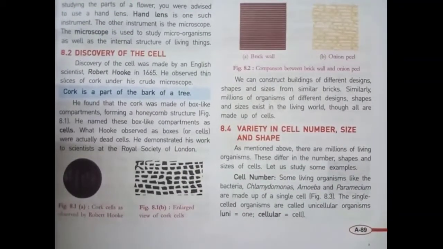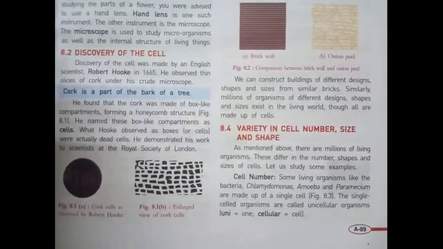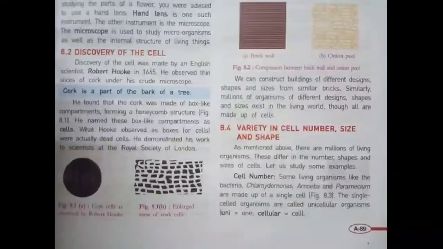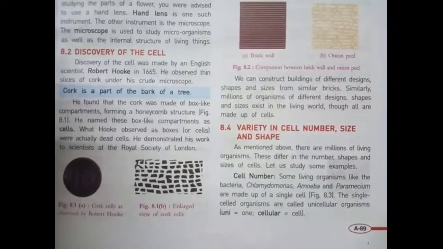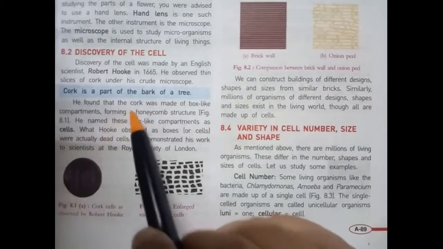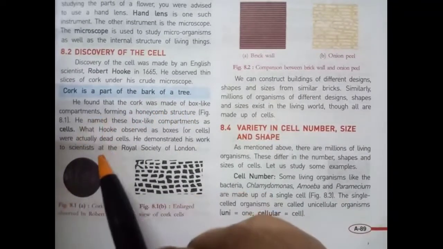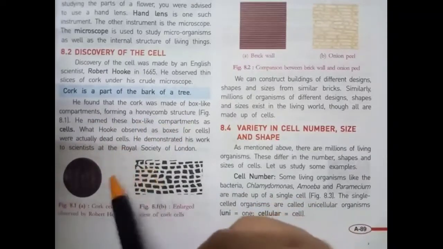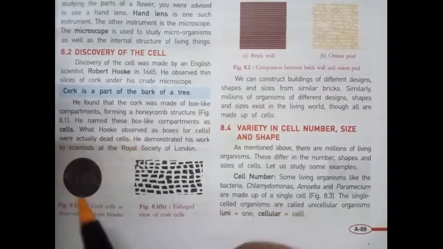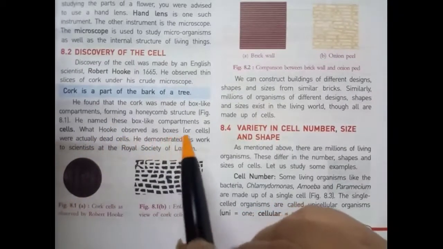The cell was discovered by Robert Hooke, an English scientist, in the year 1665. He observed thin slices of cork under his crude microscope. Cork is a part of the bark of a tree. Students, actually Robert Hooke found that the cork was made of box-like compartments forming a honeycomb structure, as you can see in figure 8.1. Robert Hooke named these box-like compartments cells.